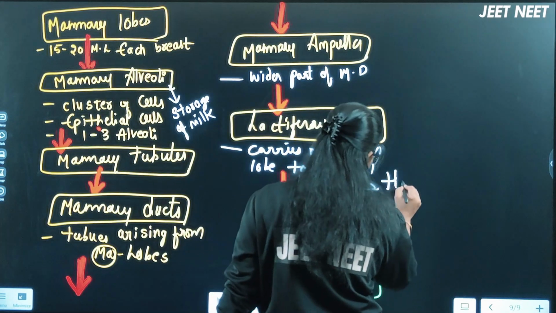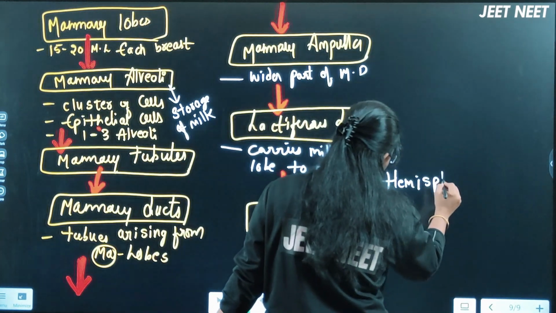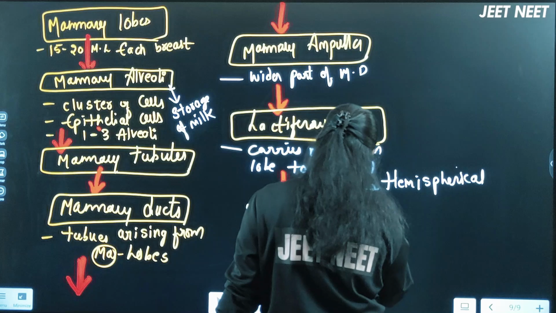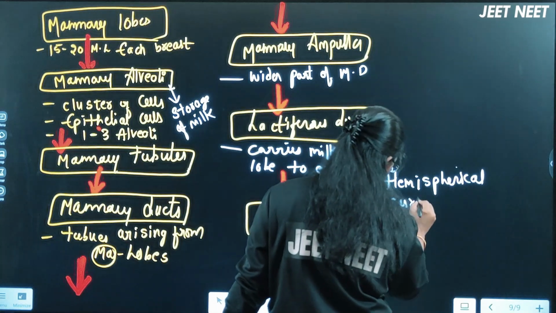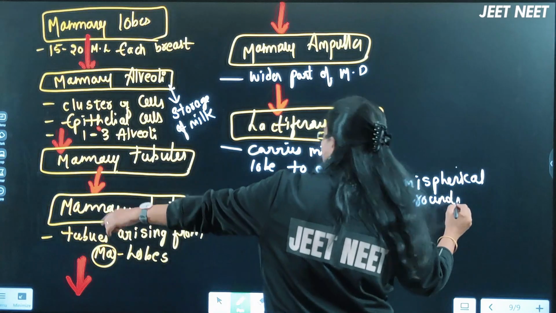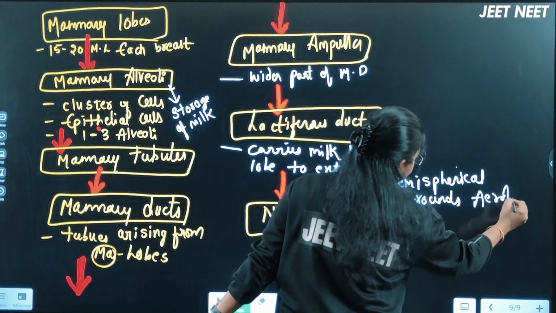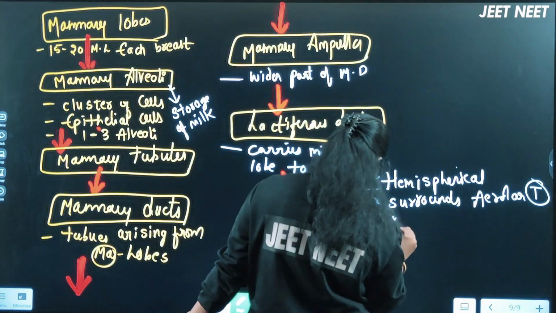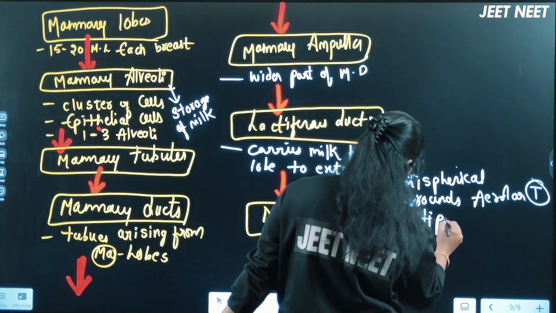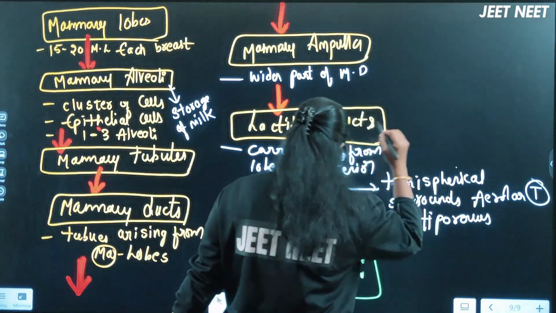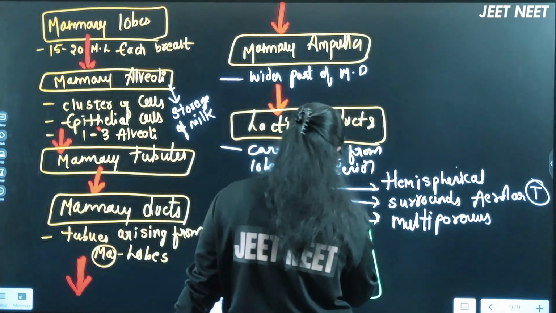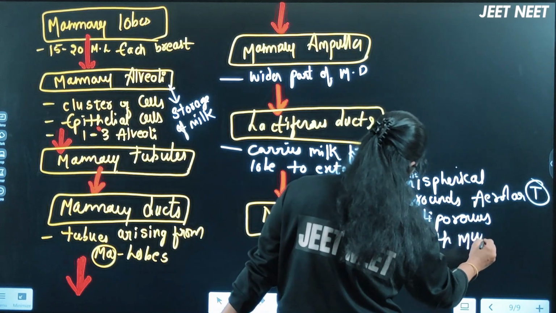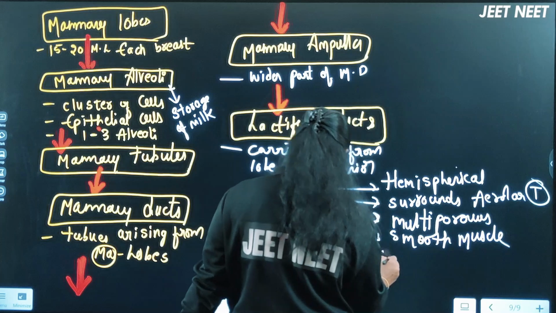It is a hemispherical structure which is surrounded with which tissue? Areolar tissue. Surrounded with the areolar tissue. It's a multiporous region of the mammary gland. Okay, it is made up of smooth muscle. It is made up of smooth muscle, we can say.